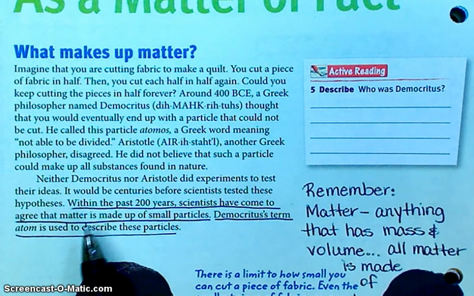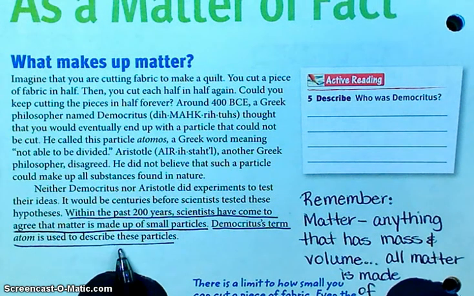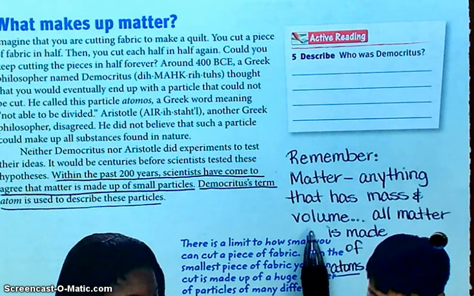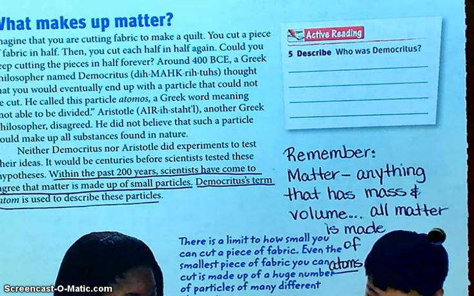Did you underline these two sentences? And I put over here, remember that matter is anything that has mass and volume. And all matter is made up of what? Atoms.